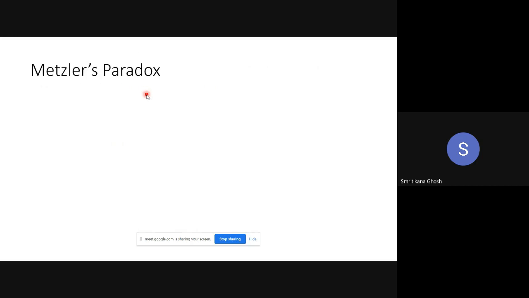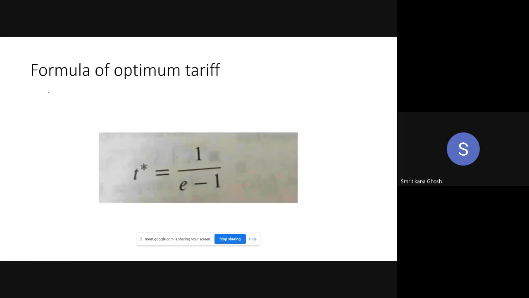Now regarding the Metzler paradox. As I said, the Metzler paradox means the result is something different from the general case. Now, as I said, here I have to draw the diagram. Look, in general, let me go there. It is better.